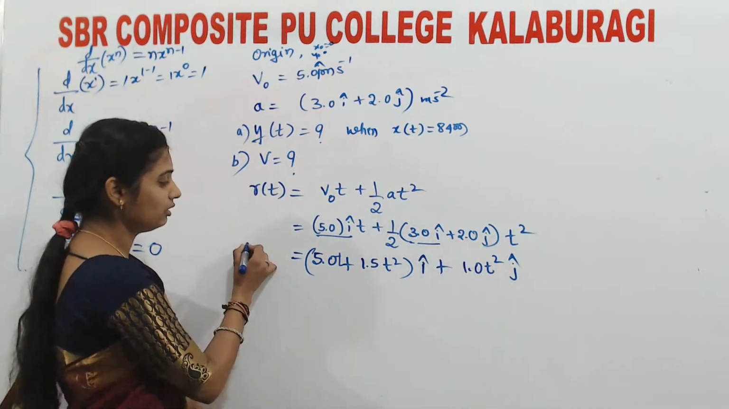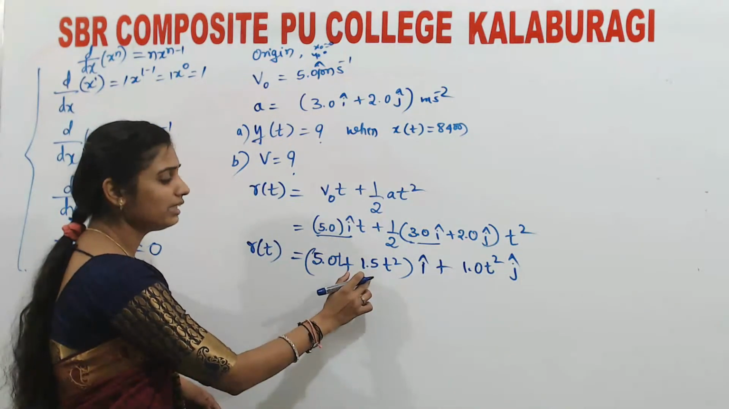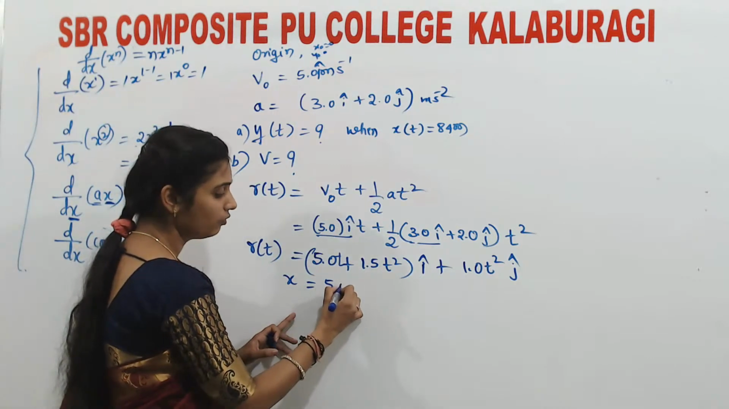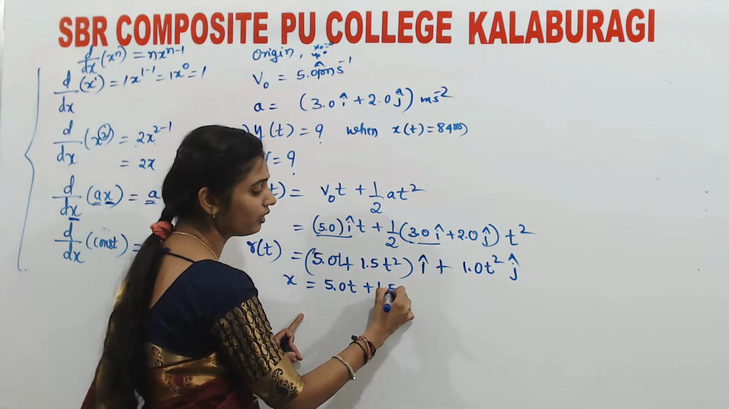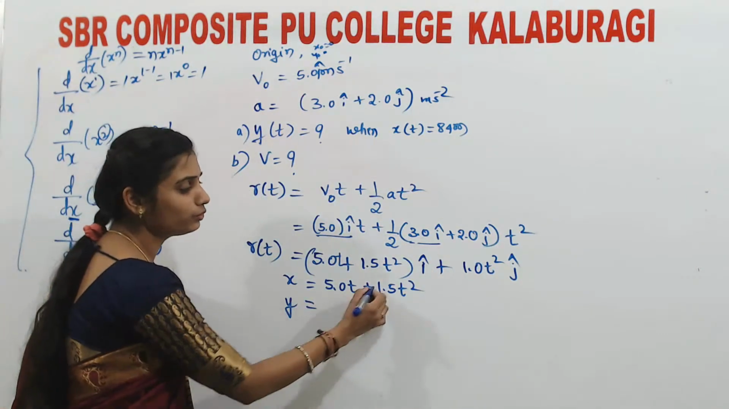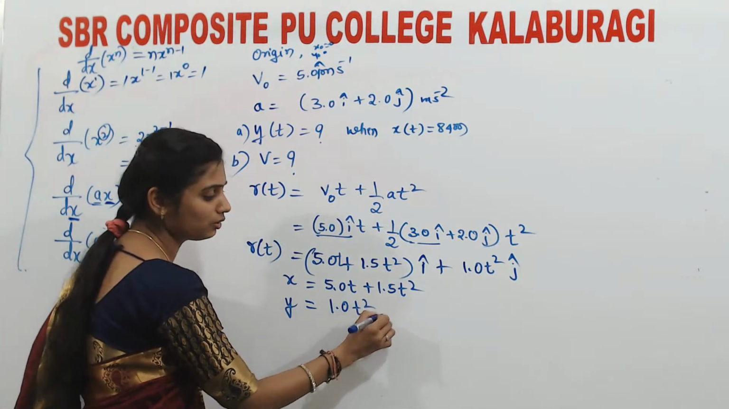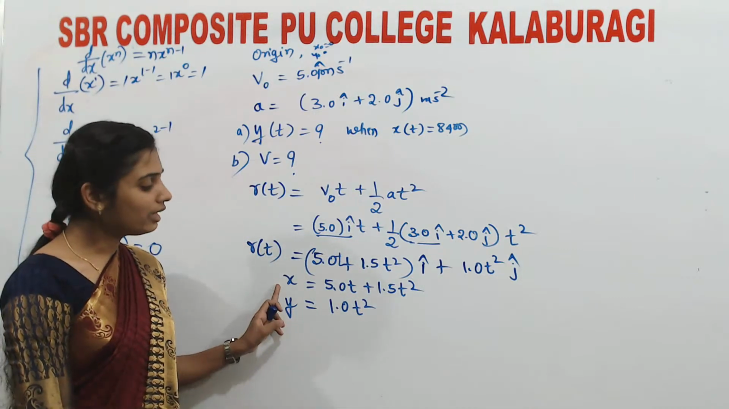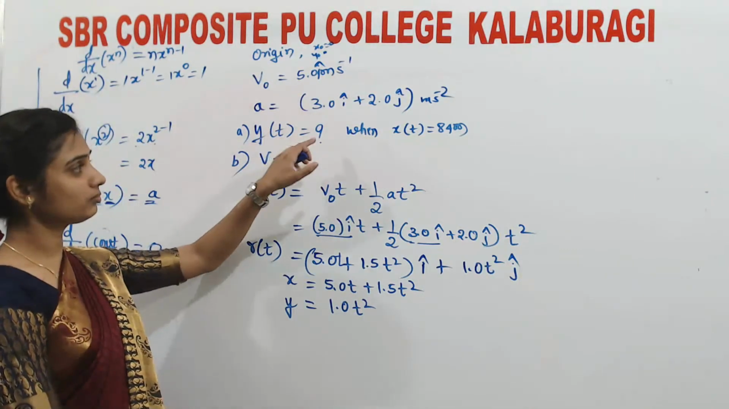Okay, so this is the value of r of t. Here, what is the x component? x of t is equal to 5.0 t plus 1.5 t square. And what is the y component? The y component is nothing but 1.0 t square, isn't it? So they are asking for what y is when x is equal to 84 meter.